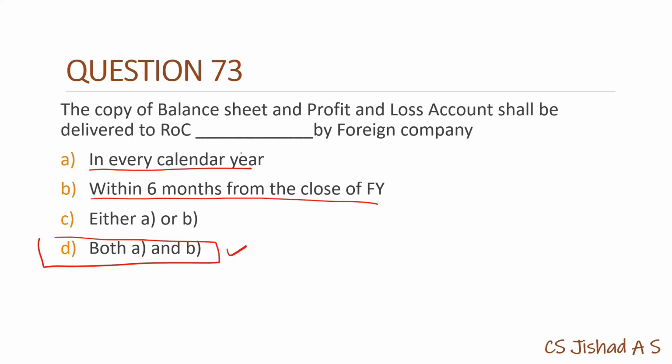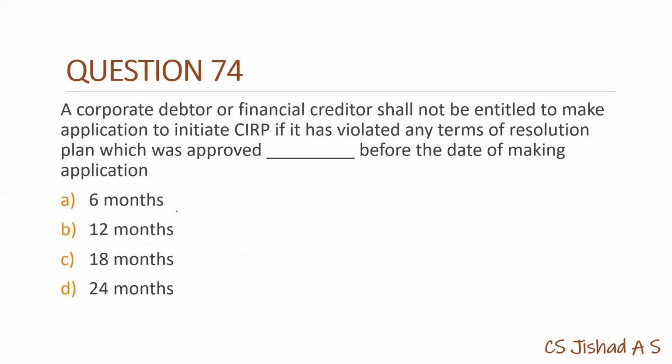That means the financial statement, balance sheet and P&L account has to be submitted or delivered to ROC within 6 months, and it should be complied with in every calendar year. Okay, so both these conditions have to be satisfied. So the answer will be option D.